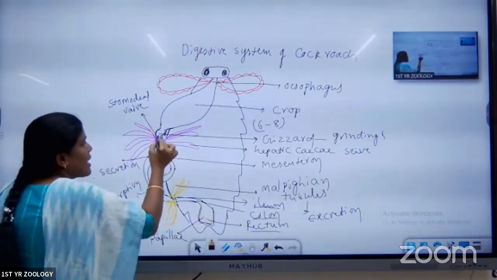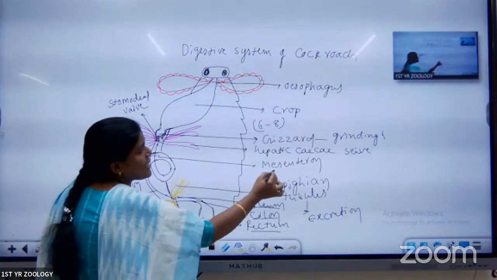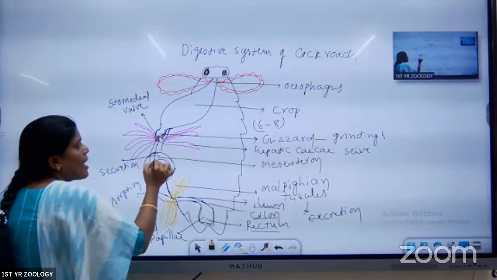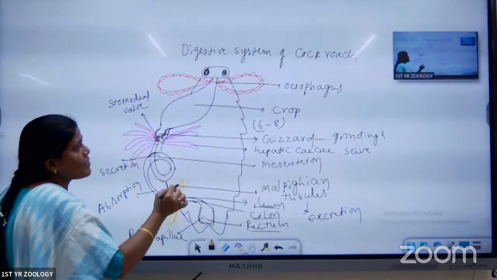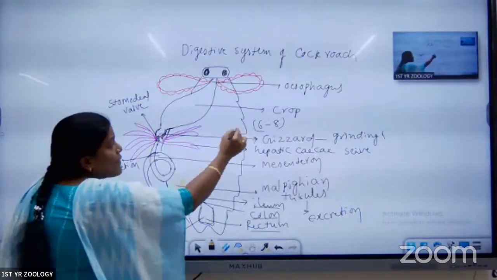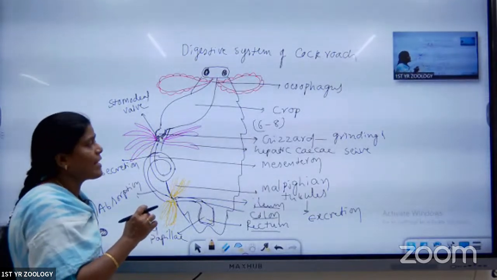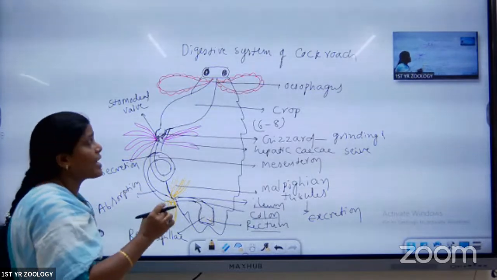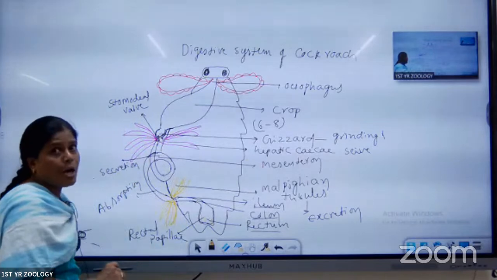The next part is the midgut. The midgut has only one part, which we call the mesenteron. Between the foregut and the midgut, finger-like structures are present. These are called hepatic caeca. There are 6 to 8 finger-like structures. They are helpful for digestion, secretion, and absorption. They secrete some types of enzymes and also help in absorption.